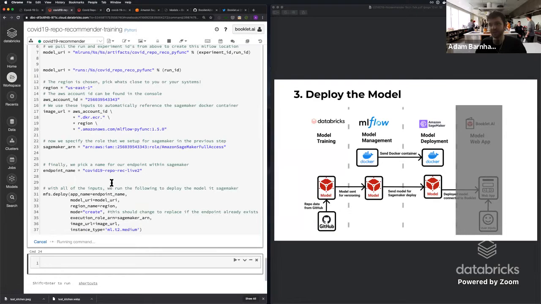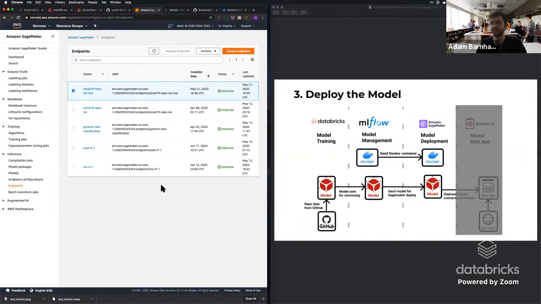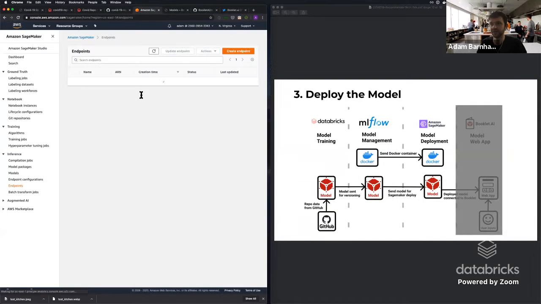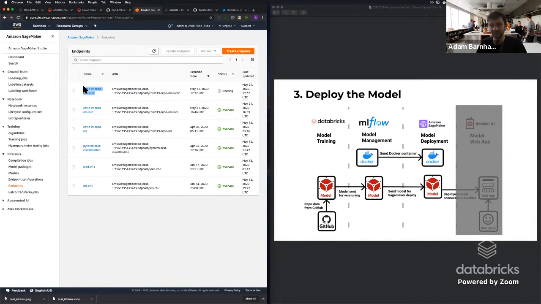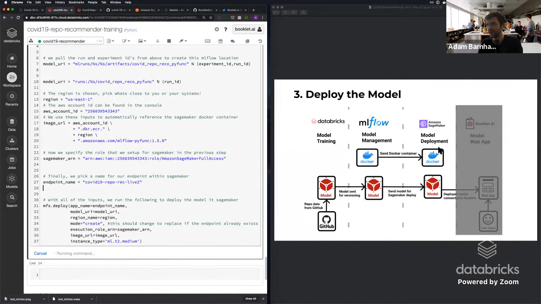What this is going to do now is it's going to take this endpoint that we have set up. It's going to take this model that we have set up in MLflow. It's going to go ahead and send it into SageMaker. We can see now that if we go ahead and refresh this, we should see that this model that we have just deployed is now in the creating mode. Eventually, it'll look like these other models that we have set up here, which is essentially an API endpoint that anybody can now go access. And that is set up by running this code using the MLflow functions to then deploy it actually to SageMaker, which is this step right here.